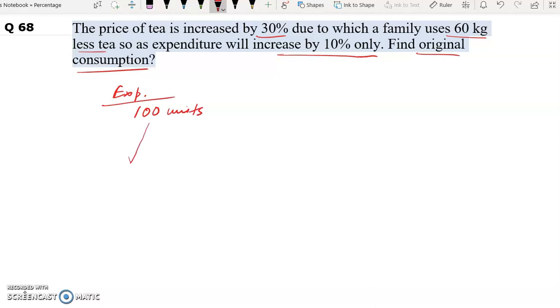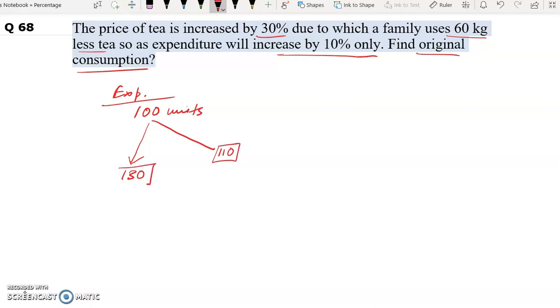Our expenditure is also increased by 30%. So 100 plus 30 will be 130. Our expenditure should increase by 10% only. So 10% increase means 100 plus 10, 110.